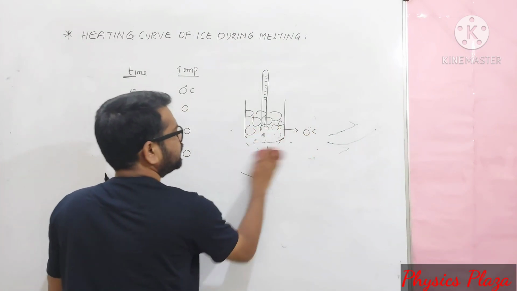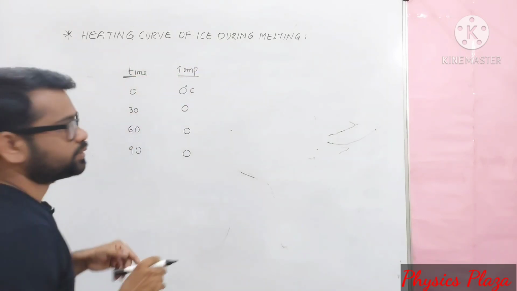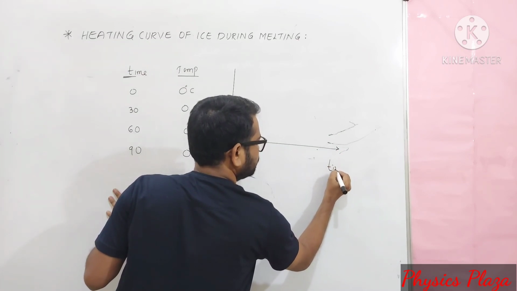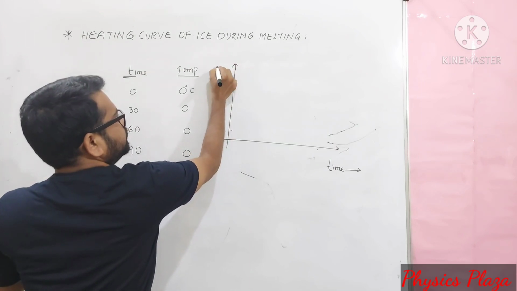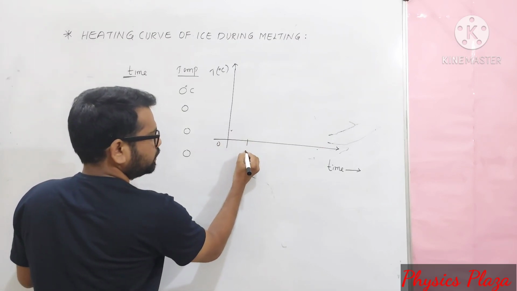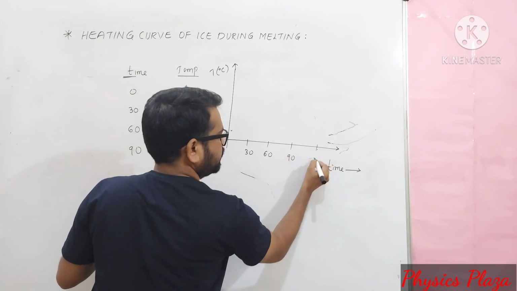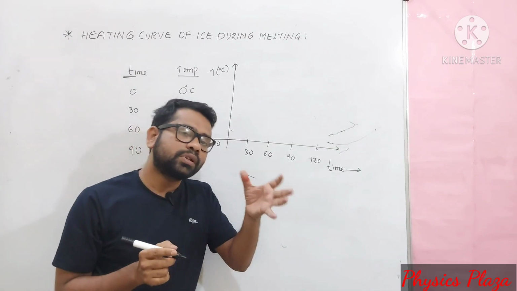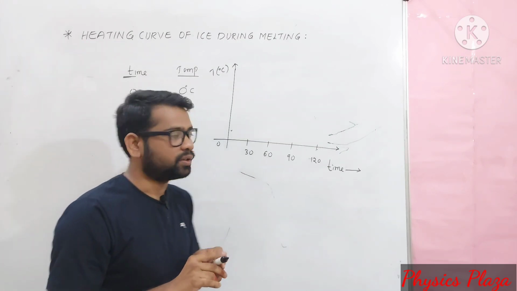It's very important. The resultant graph we are going to get is called the heating curve of ice. To obtain it, on the x-axis we take time, as it's the independent quantity, and on the y-axis we take temperature, the dependent quantity. Here it will be 30 seconds, 60 seconds, 90 seconds, and let us say 120 seconds. It depends, as I already told you, on how much ice you are taking and at what rate we are providing heat.